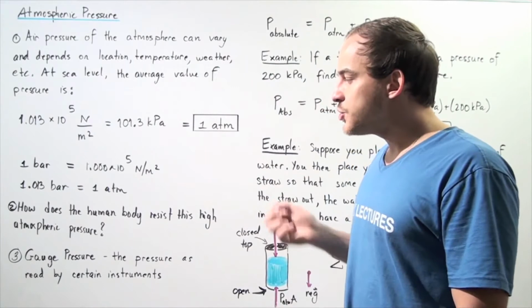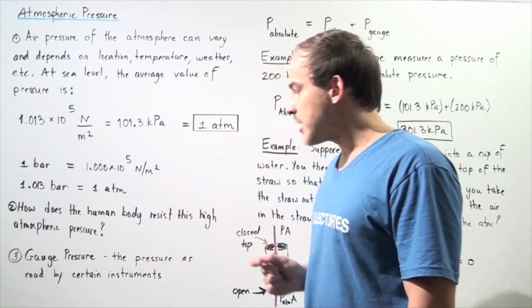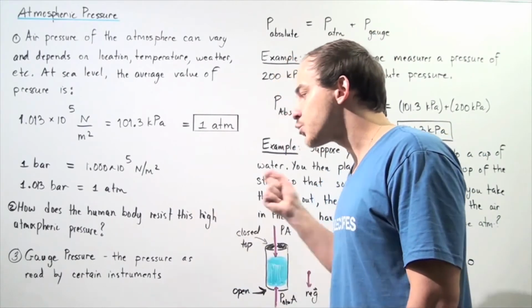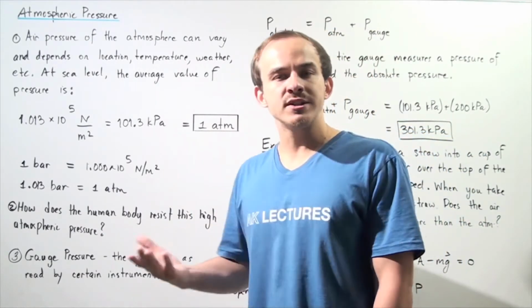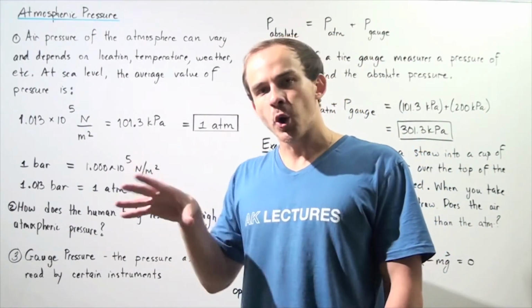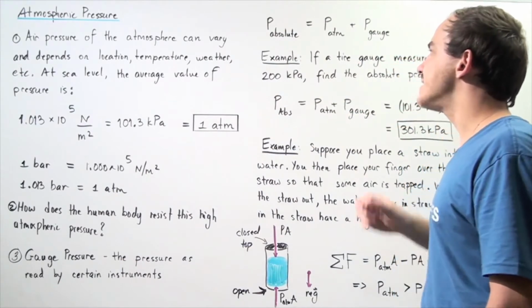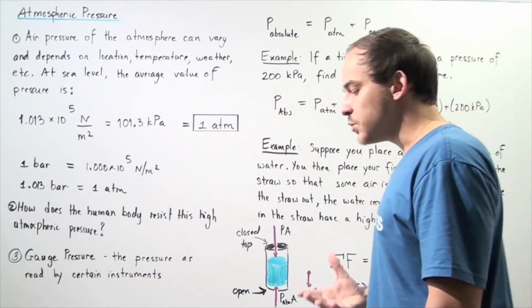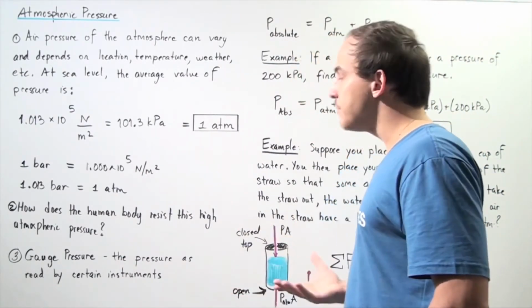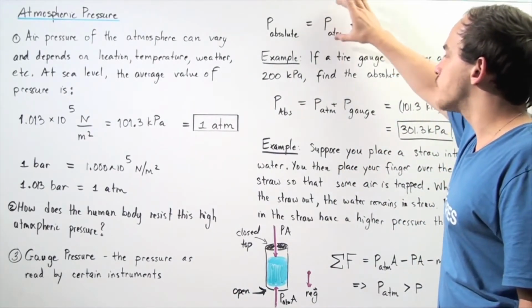Now, let's go into gauge pressure and absolute pressure. Gauge pressure is simply the pressure as read by a certain instrument, for example, a tire gauge, which reads the pressure found solely in that tire. Now, there's also something known as absolute pressure. The absolute pressure of anything is simply the sum of the gauge pressure and the atmospheric pressure.